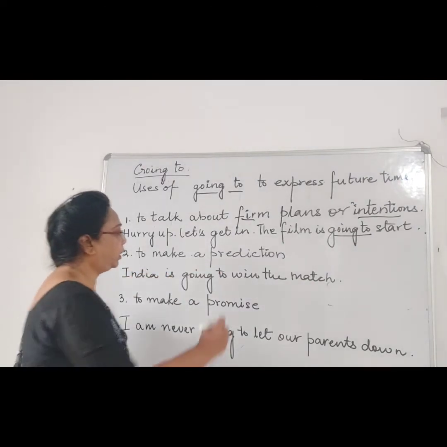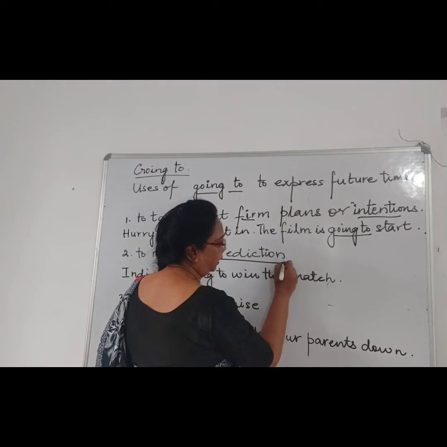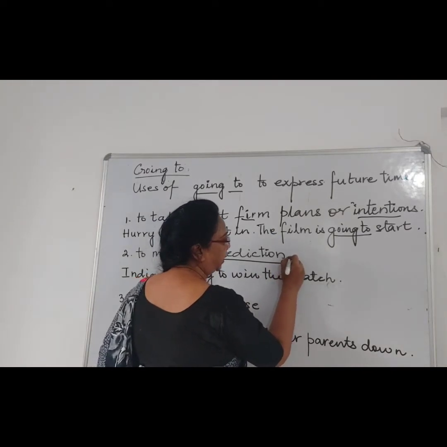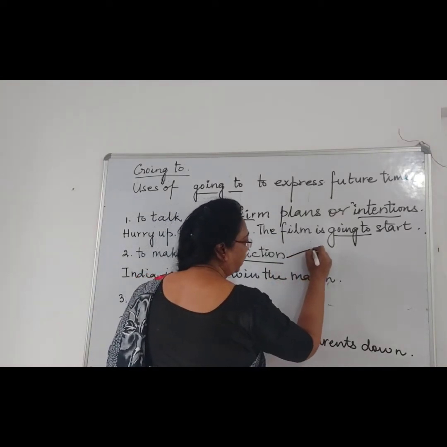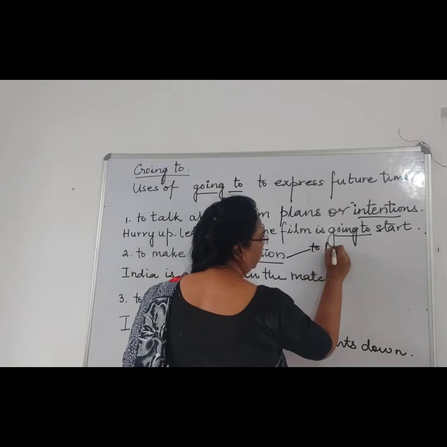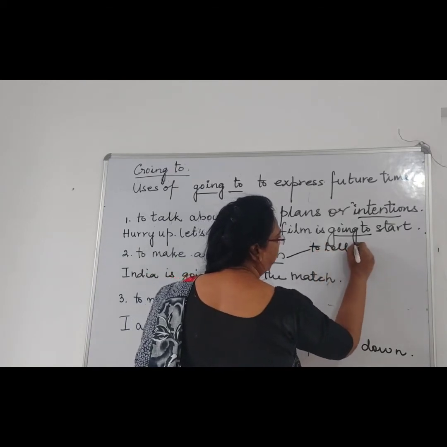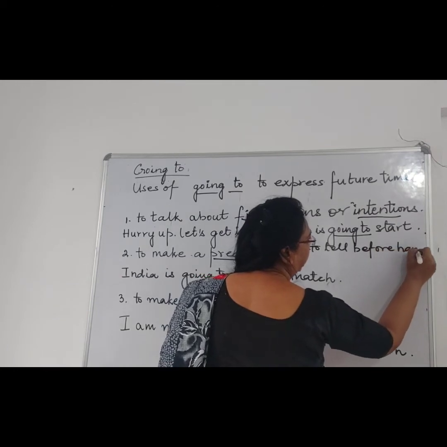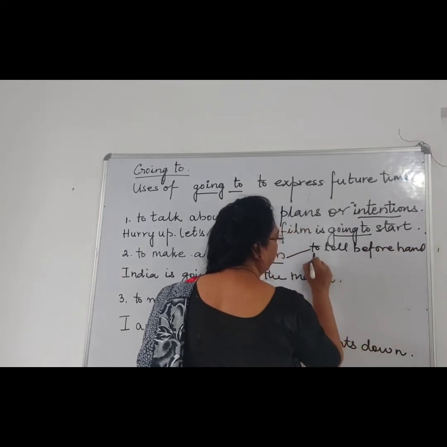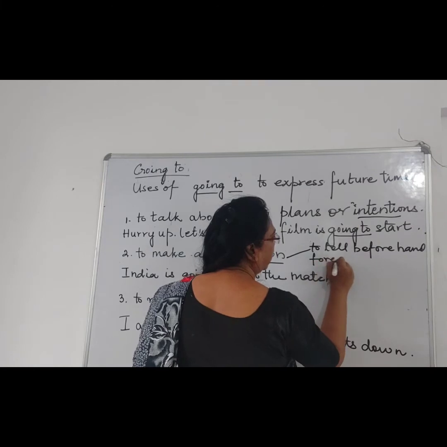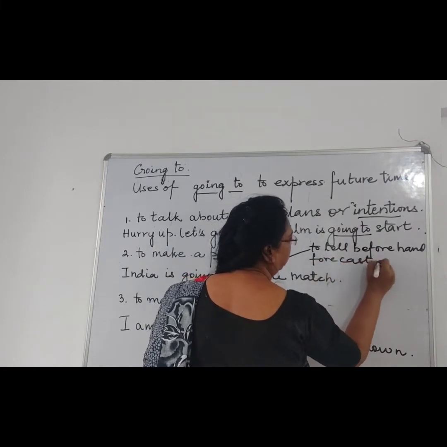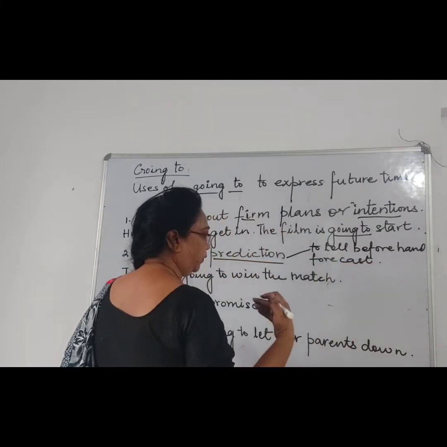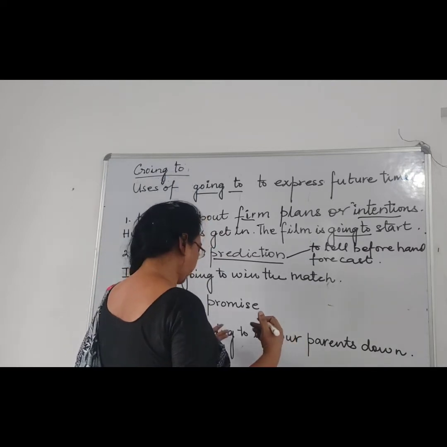For the word prediction, I have already told you the meaning. Prediction means to tell beforehand. Another word for prediction is forecast, like the weather is forecast beforehand, which tells us about the weather.